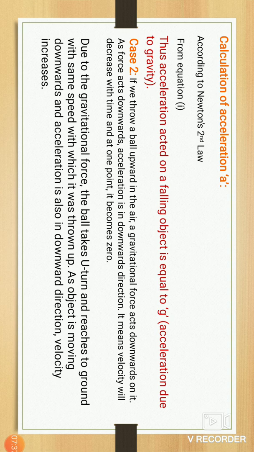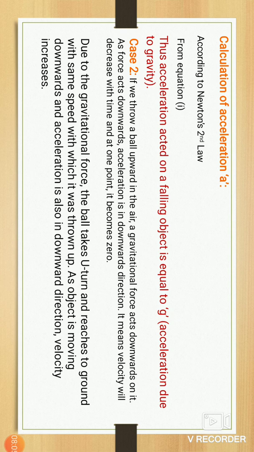That means the acceleration caused by the gravitational force is equal to the gravity, g.